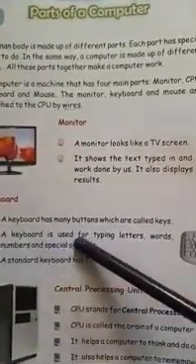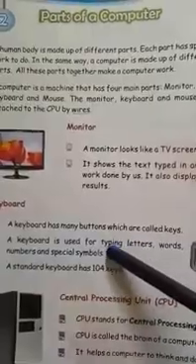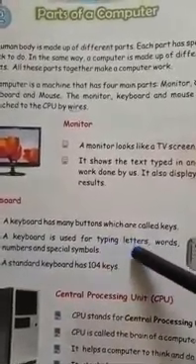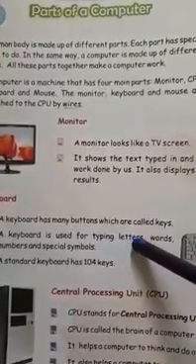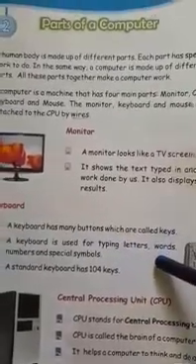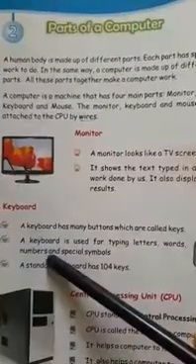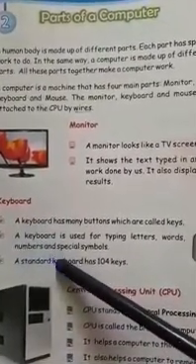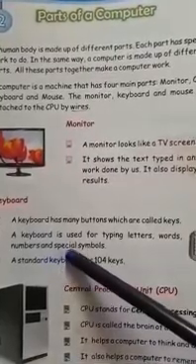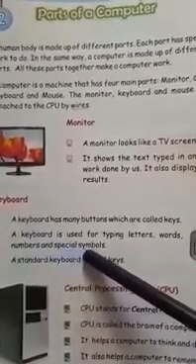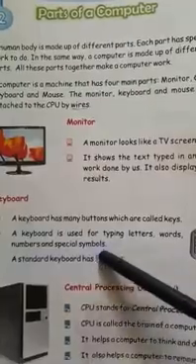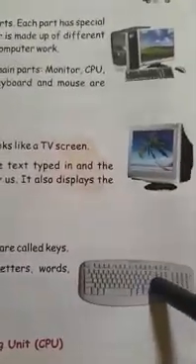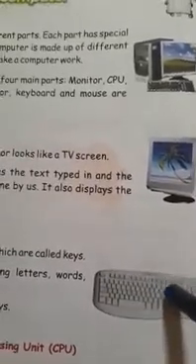A keyboard is used for typing letters, words, numbers and special symbols.